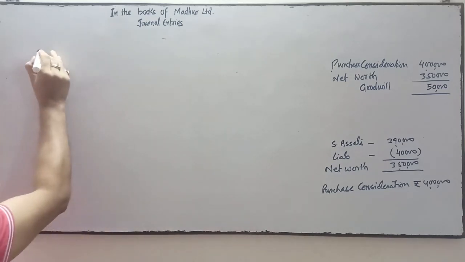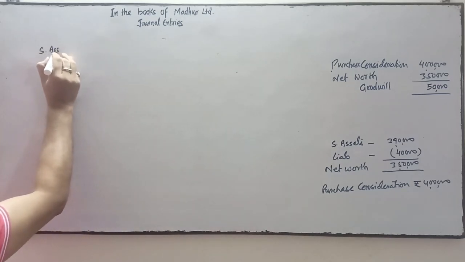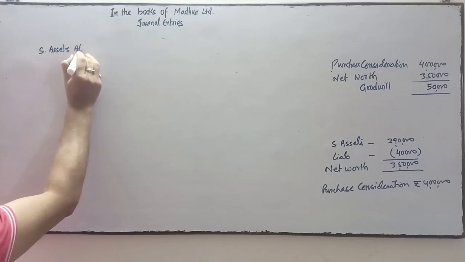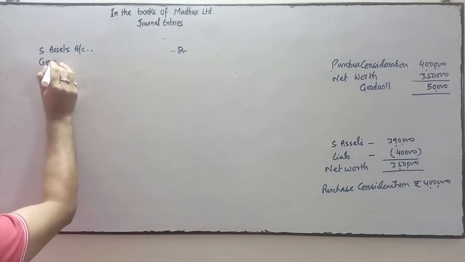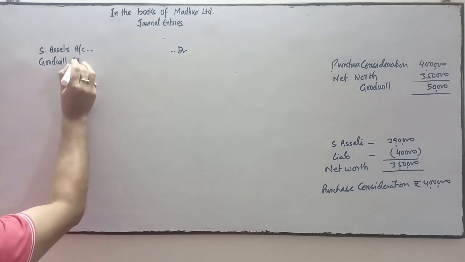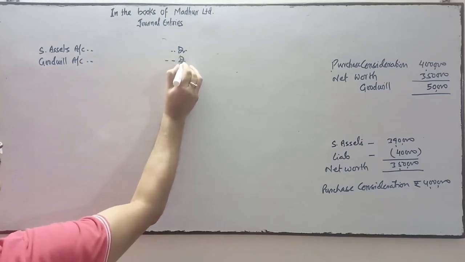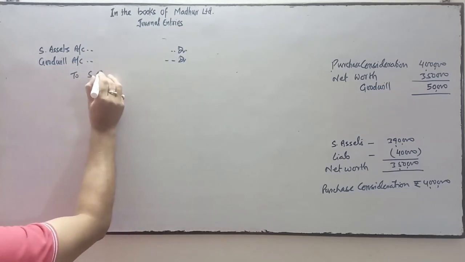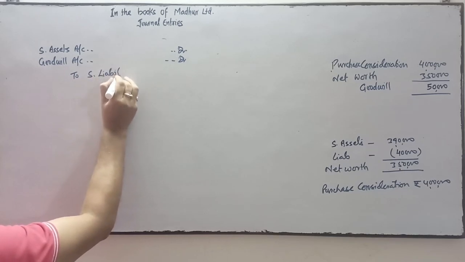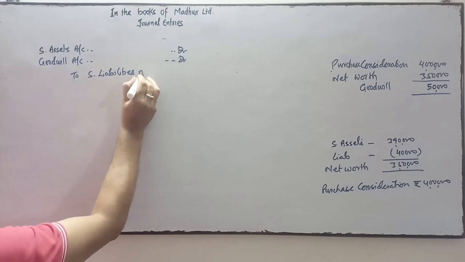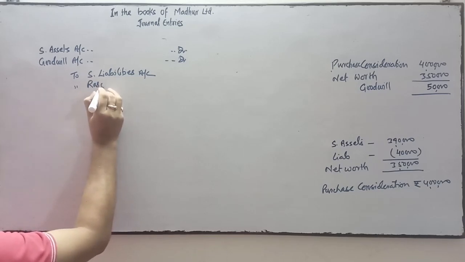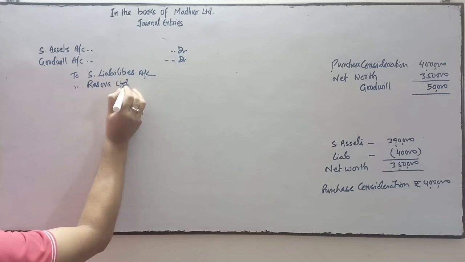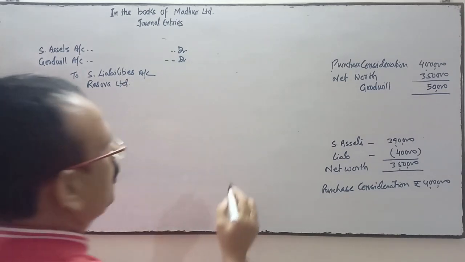So the entry will be sundry assets account debit, goodwill account debit, to sundry liabilities account, to vendor. Who is the vendor? Name of the vendor is Rasova Limited.